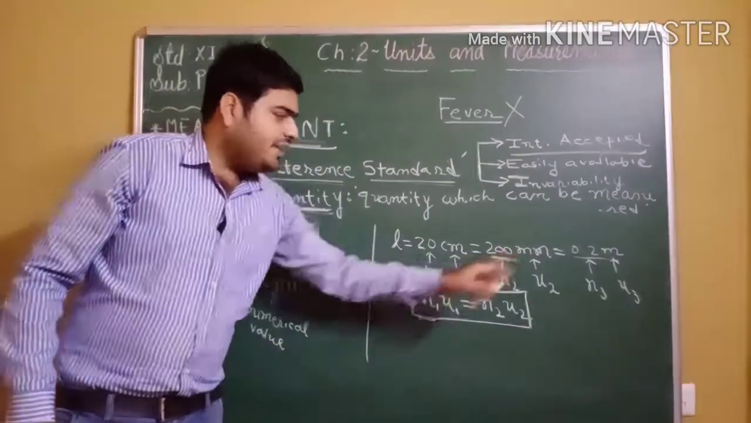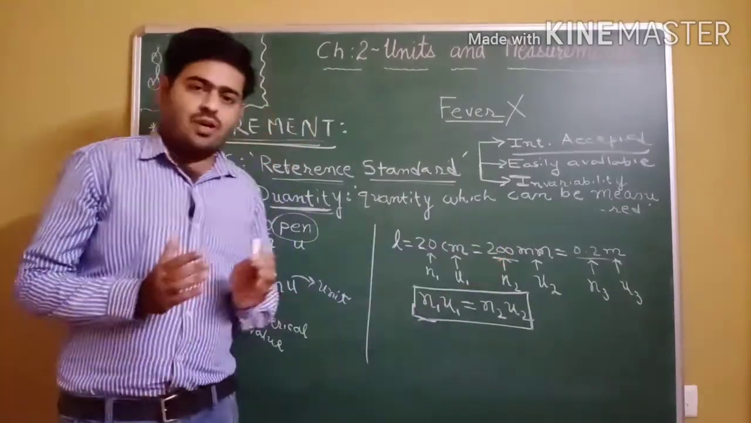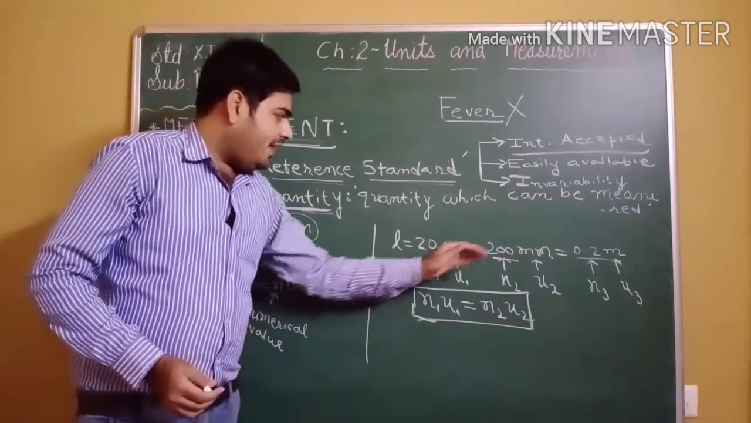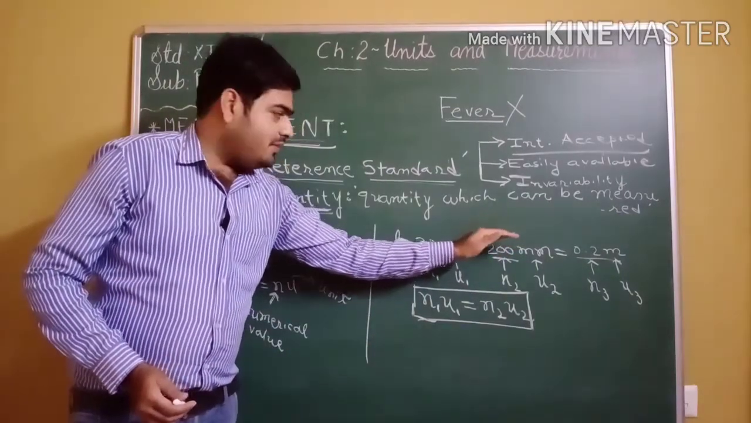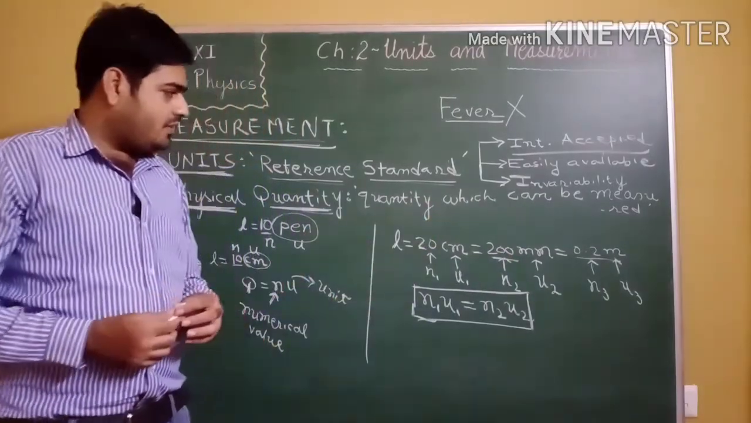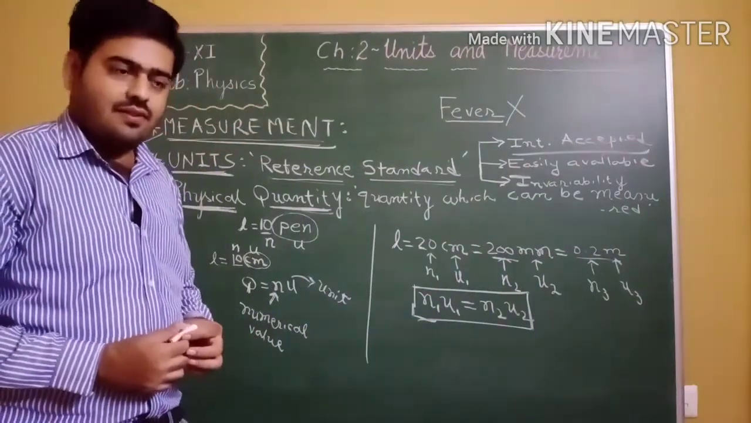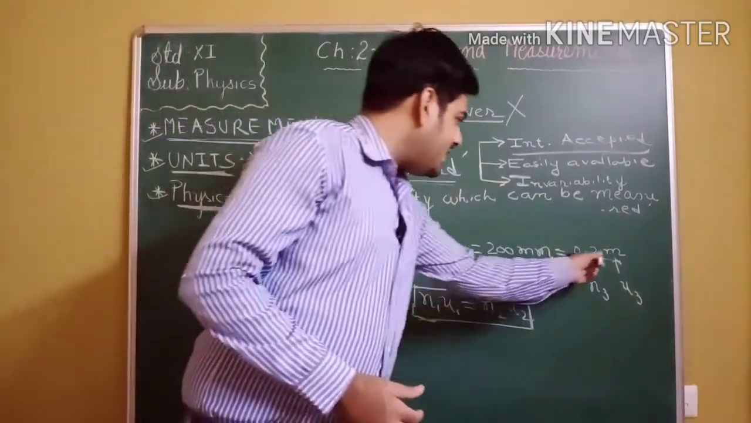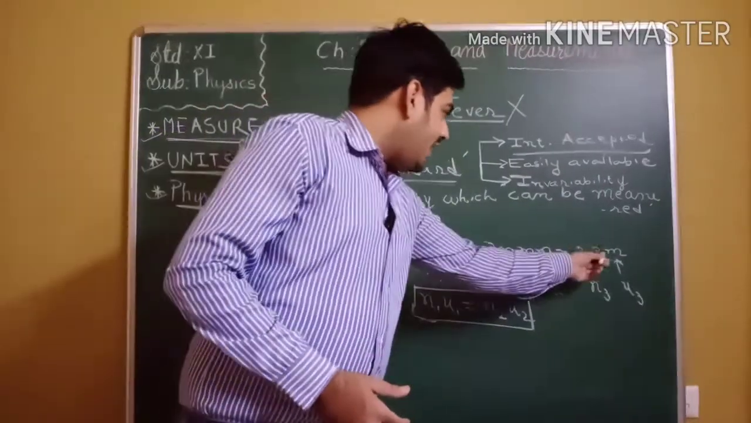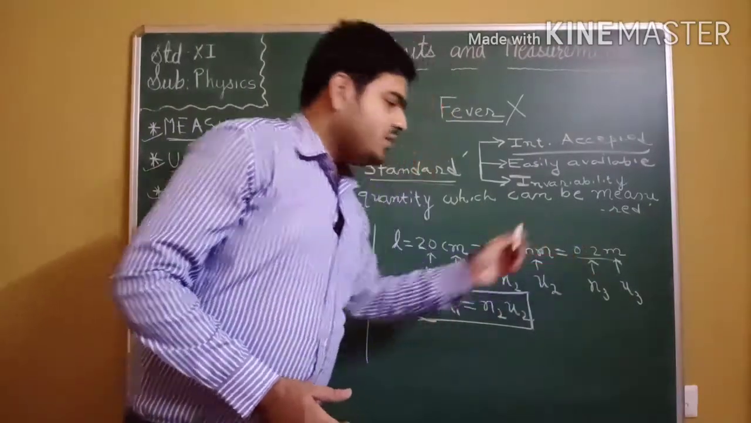Here millimeter is the smallest unit in comparison to centimeter and meter. Millimeter is the smallest unit. So as unit becomes small, numerical value becomes large. So for this smallest unit numerical value is very large, that is 200. Here meter is the biggest unit of length in comparison to millimeter and centimeter. So as unit becomes large, numerical value becomes small.